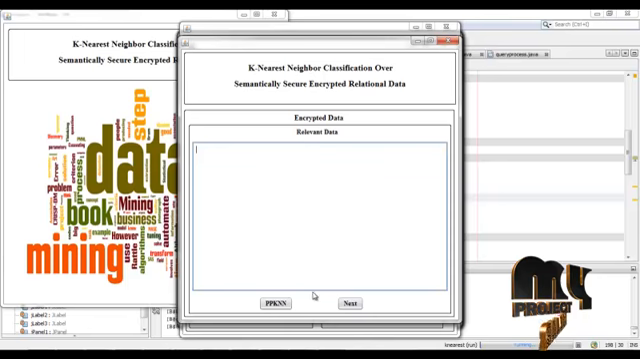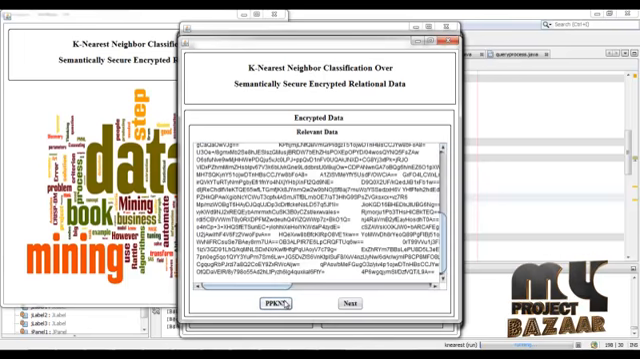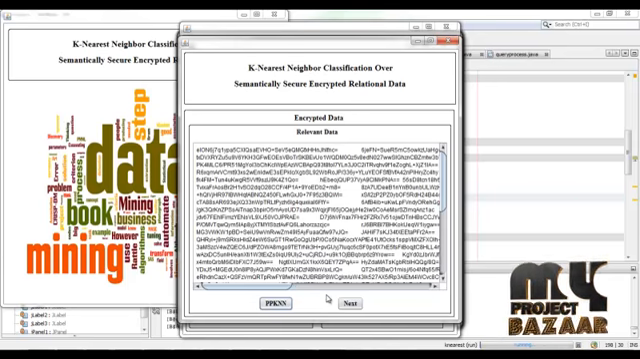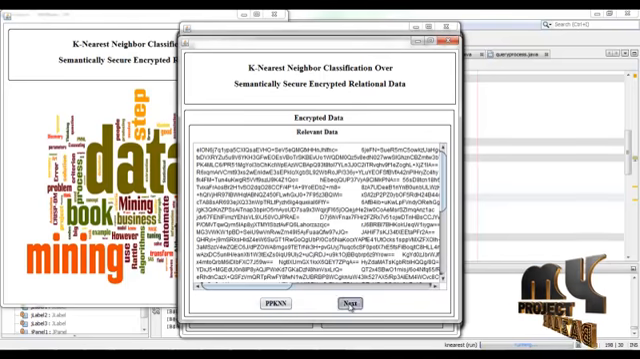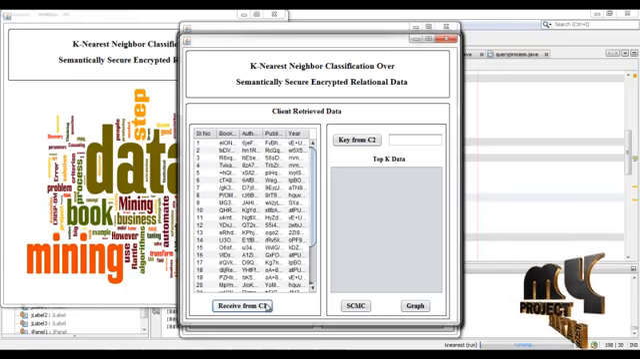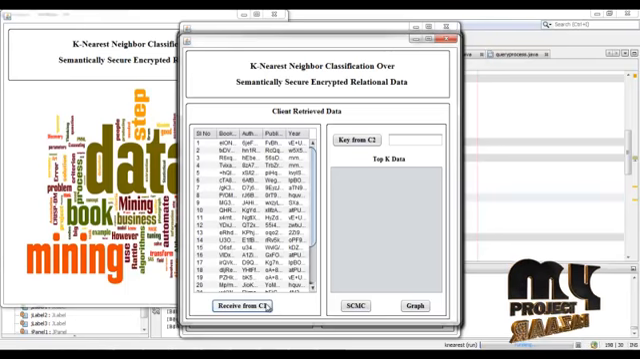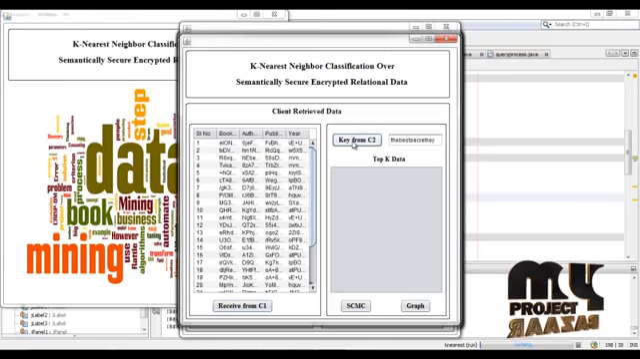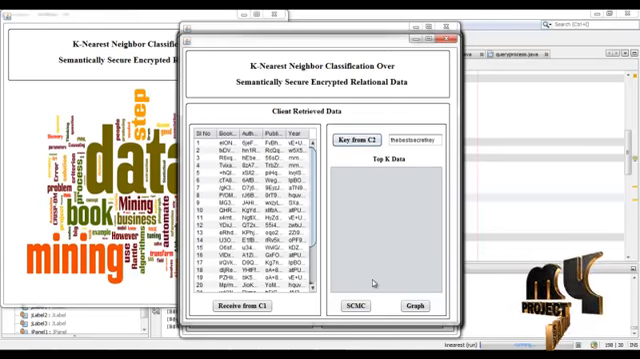Then press next. This is the encrypted data. These data are relevant to the query and are transferred to the client. Then press next. Receive from C1, that is cloud 1. This is the encrypted data received by the client from cloud server 1. Press key from C2, that is, the key from cloud service provider 2 is received by the client.